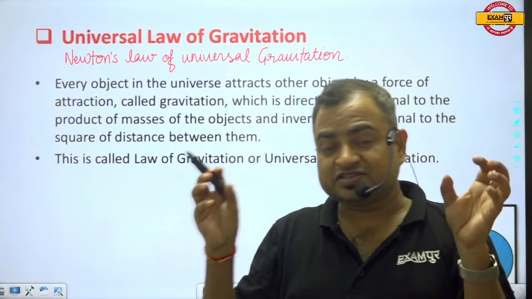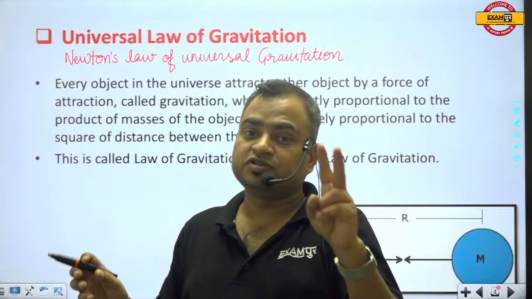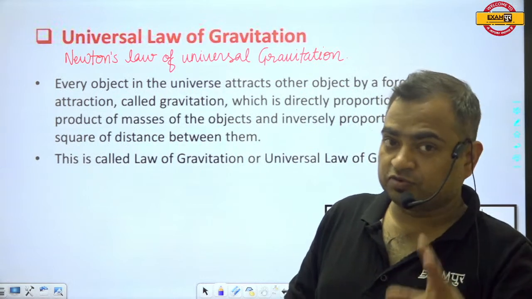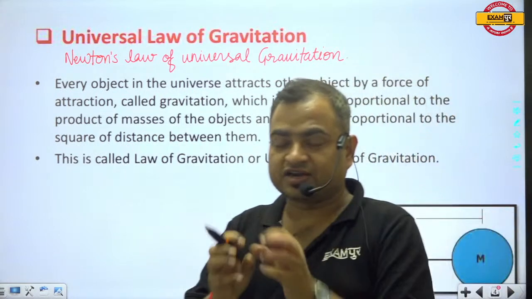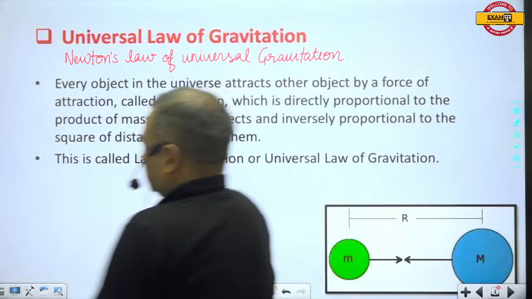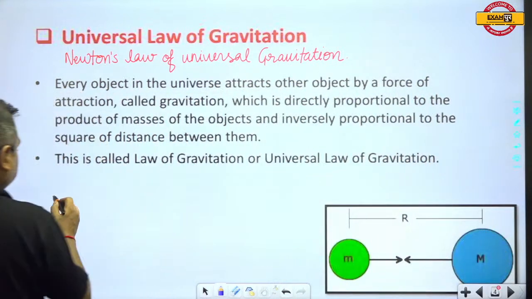But this attraction force depends upon two things. Number one, the masses of the two bodies that are attracting each other, and number two, the separation between these two bodies.